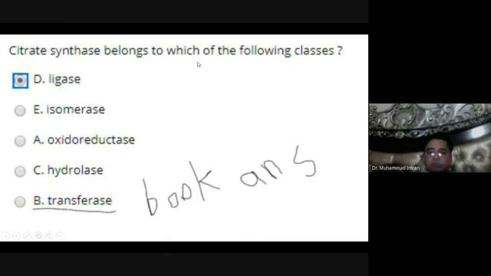Citrate synthase belongs to which class of enzyme? It belongs to the transferase class. Actually, it belongs to the lyase class.